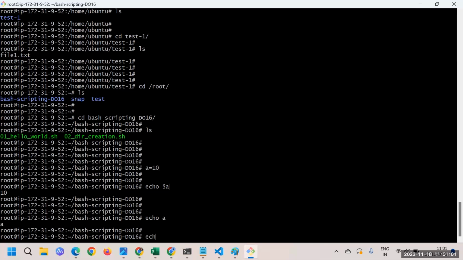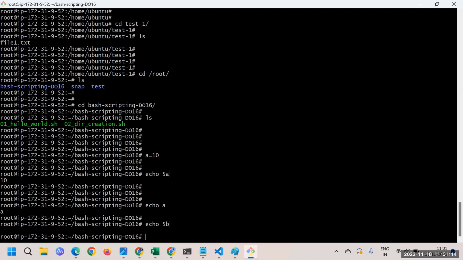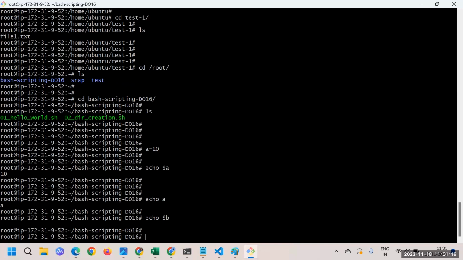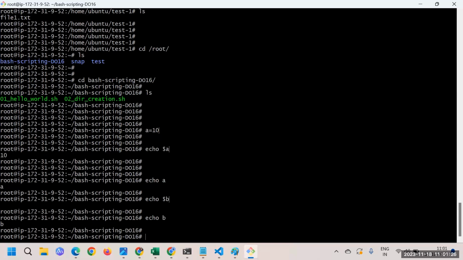Let's suppose I say echo $b. For this particular variable, we haven't assigned any value. If I press enter, you will notice that it simply prints a blank. It is not printing b or anything like that. So there is a small difference you need to understand: echo b is different from echo $b. Whenever you put the dollar sign, we are referring to the value of the variable.